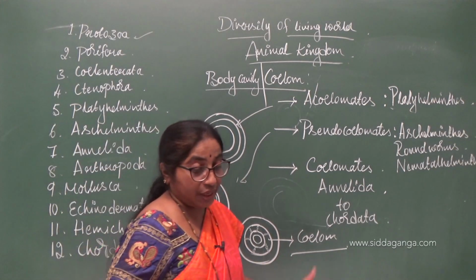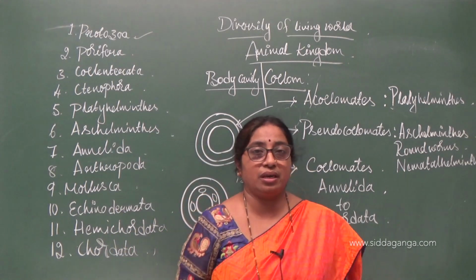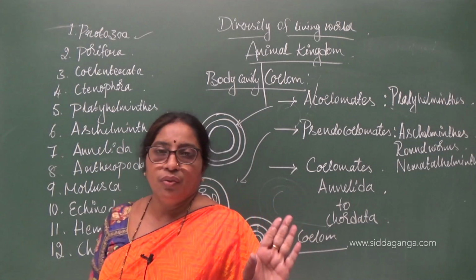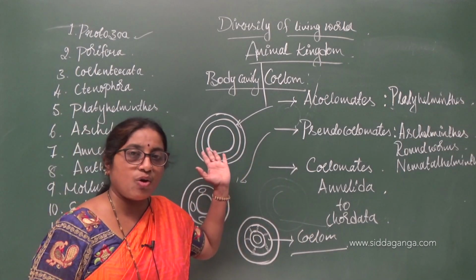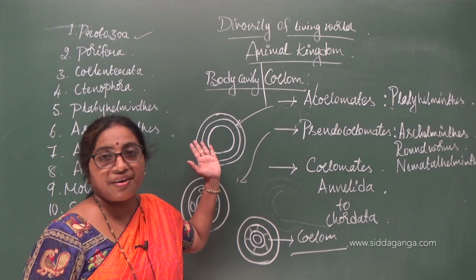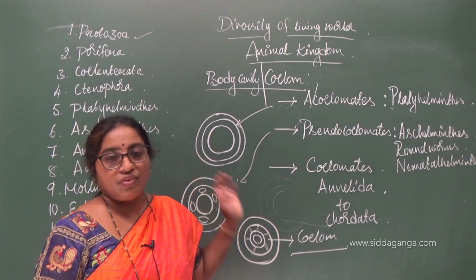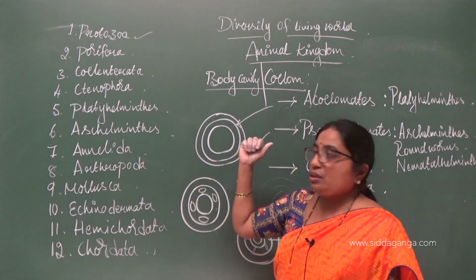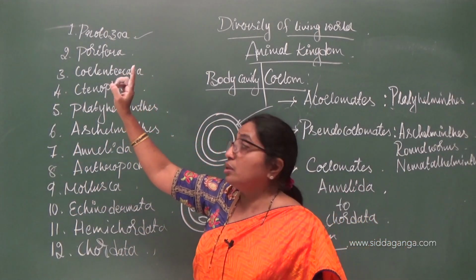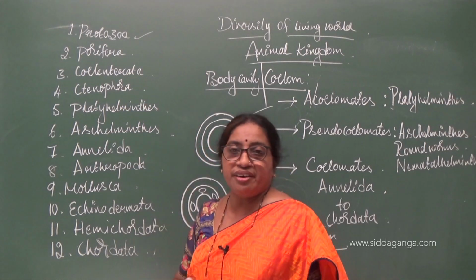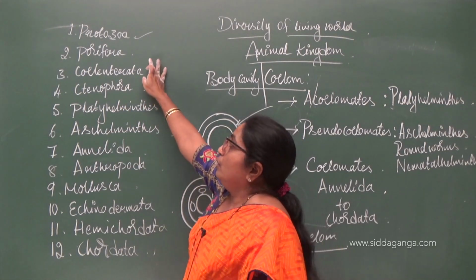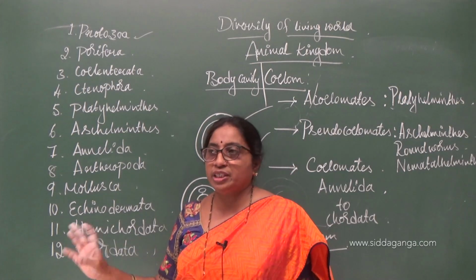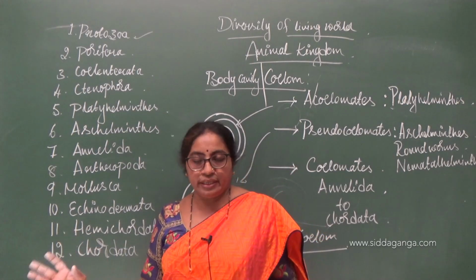And today, to sum up what we have studied in this class, first of all we listed all the various phyla which we are supposed to study under the animal kingdom. We have also included Protozoa because it supports our classification. I have written Protozoa also, but it has already been studied under the Protista kingdom. Starting from Porifera to Chordata, we will study in detail with the salient features and examples.